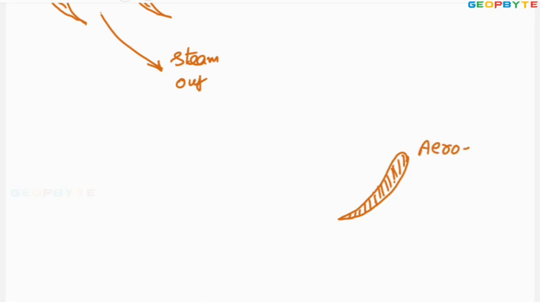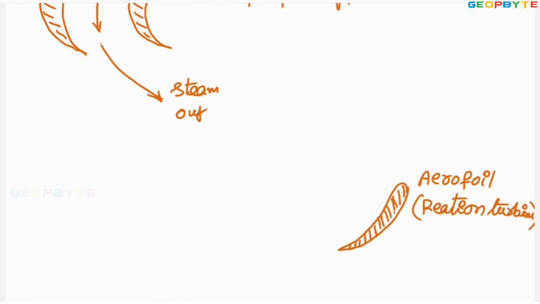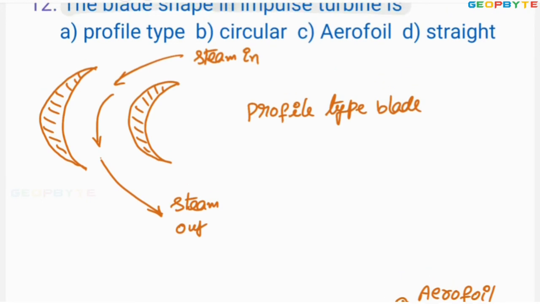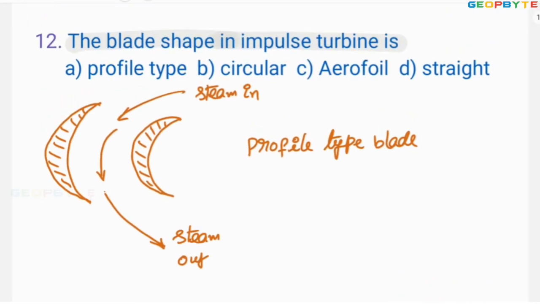Aerofoil type blade is used for reaction turbine, whereas profile type blade is selected for the impulse turbine like De Laval turbine. Look at the first option. The very first option itself is absolutely correct. I hope you got my point. Let us take another problem.